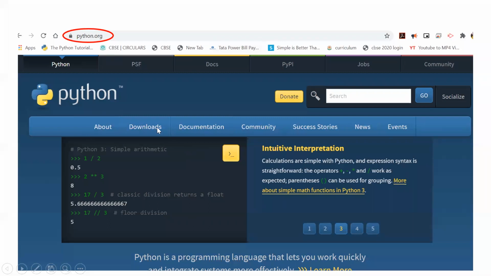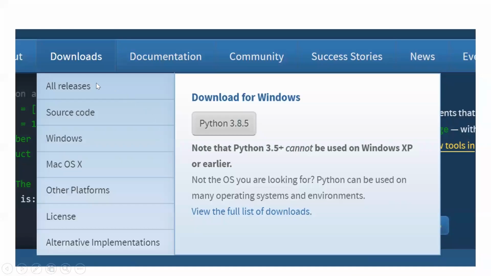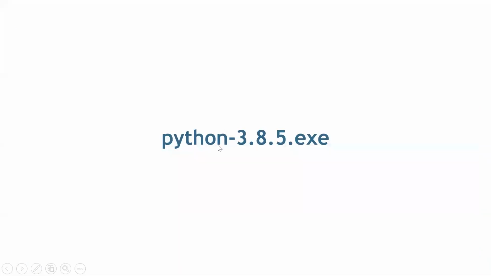Here you click at downloads. When you click at downloads, it shows you all releases, source code, Windows, everything. By default, on my computer, it is coming download for Windows because my computer operating system is Windows. So you can choose according to what your operating system is. Python is available for Mac, for Linux, for every platform it is available. So you click at download for Windows, whatever is the download button, you click at the button. It will start downloading. When it downloads, you will find this file, Python 3.8.5. This is the latest version.